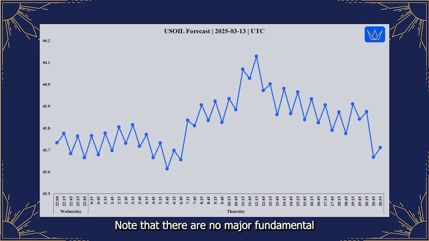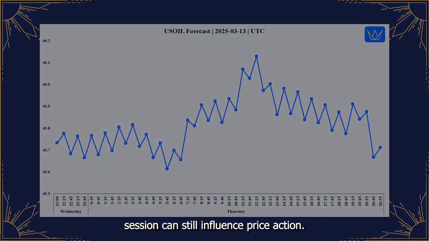Note that there are no major fundamental news releases directly impacting UsOil scheduled for this period, but broader market sentiment shifts in the late US session can still influence price action.